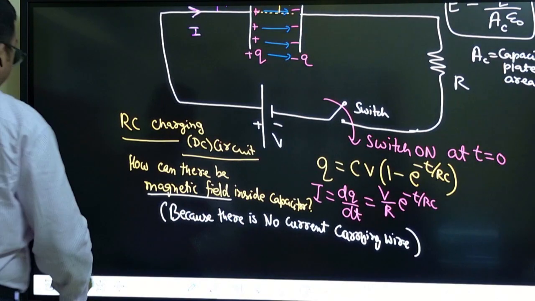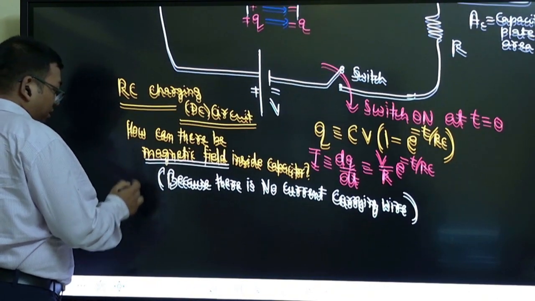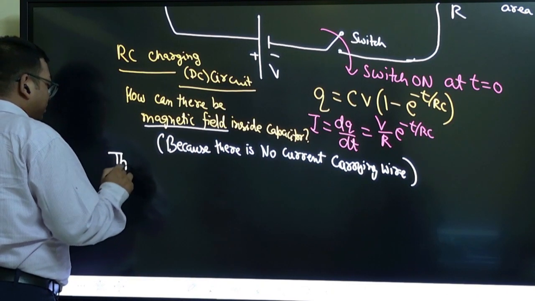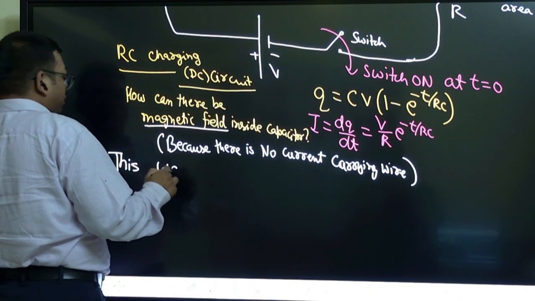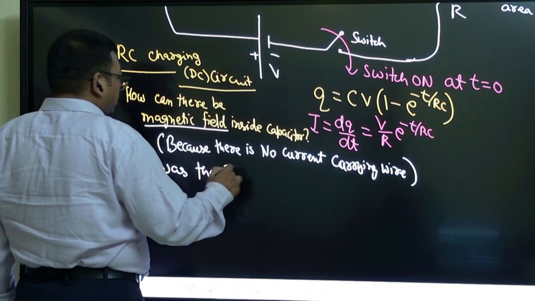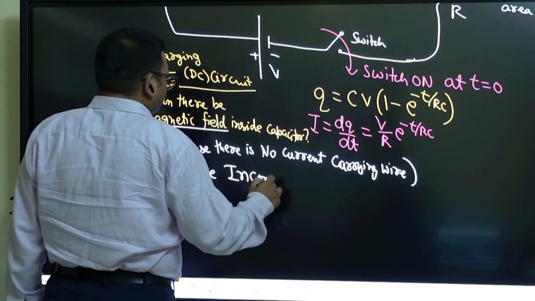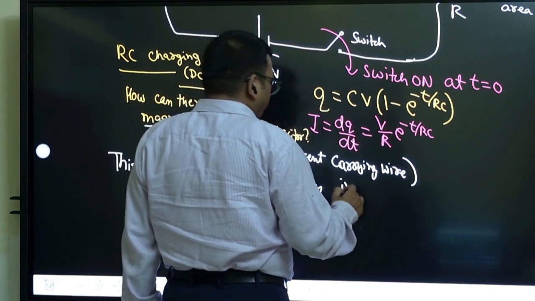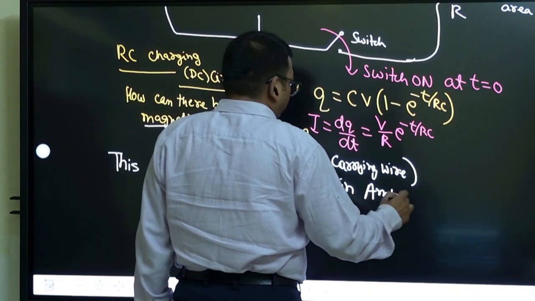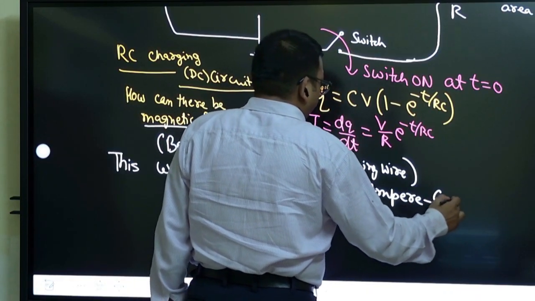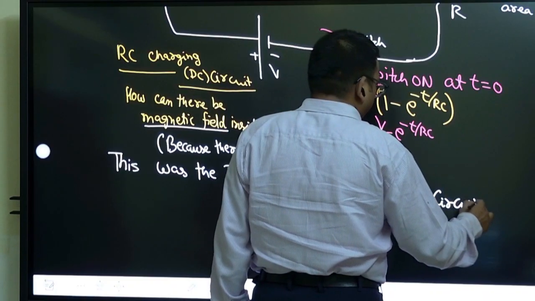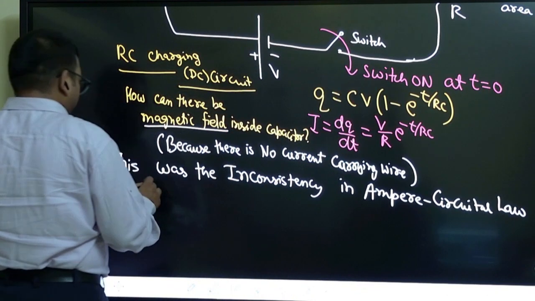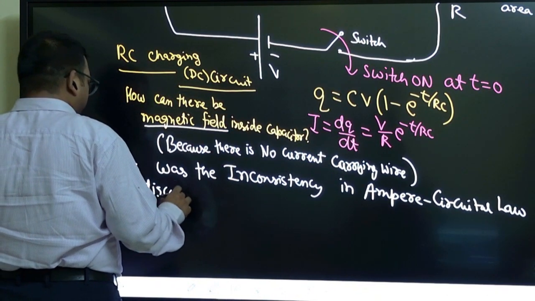Why? Because according to Ampere Circuital Law, let us try to understand Ampere Circuital Law, this was the inconsistency in Ampere Circuital Law discovered by Maxwell.